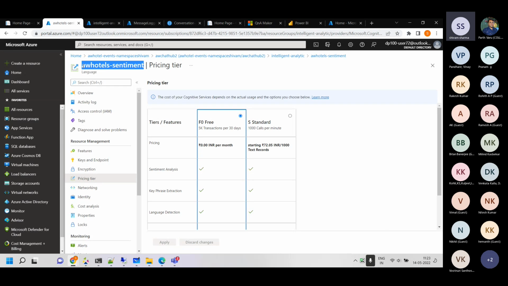Now what happens if I want to run it locally in a Docker container? I can simply download it and run it in IoT Edge. That's a different thing, which will do edge-based analytics. Right now, this API call is happening in the cloud. We can download and run it locally as well.